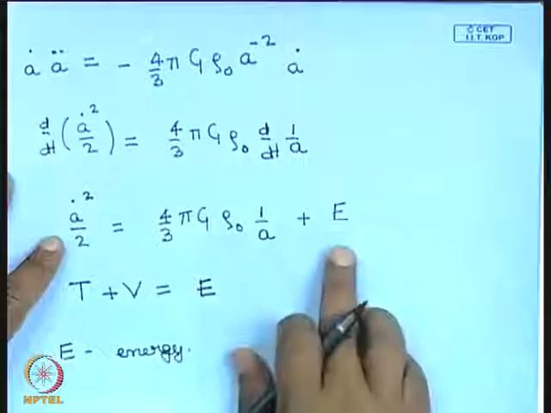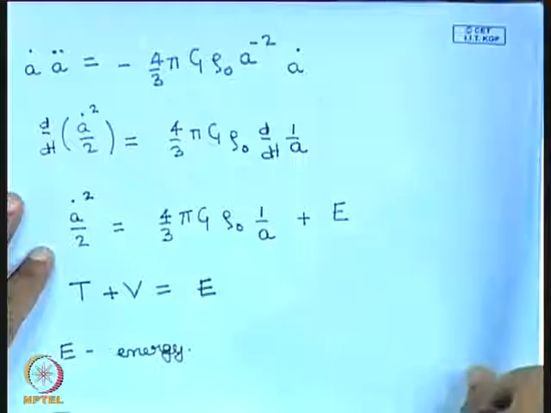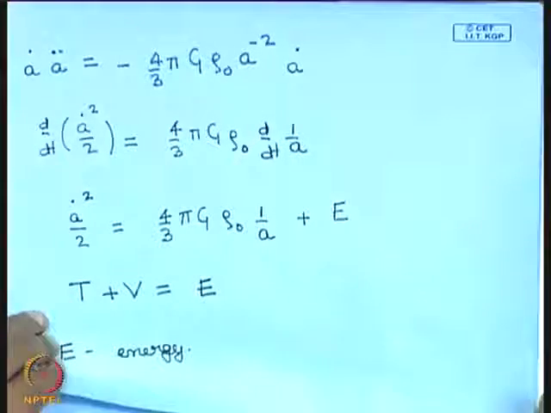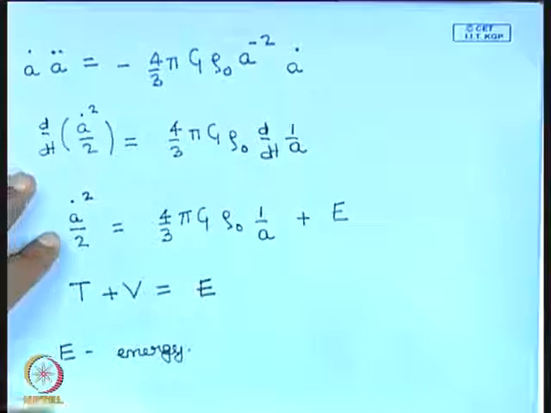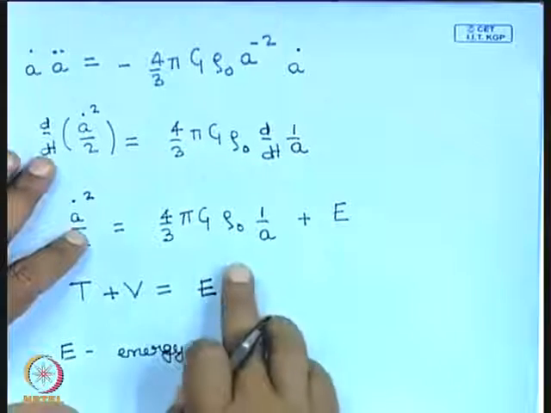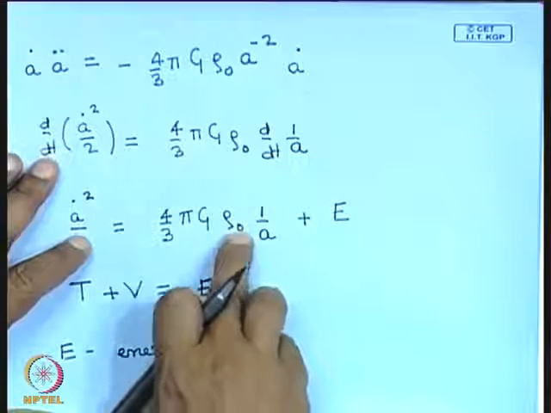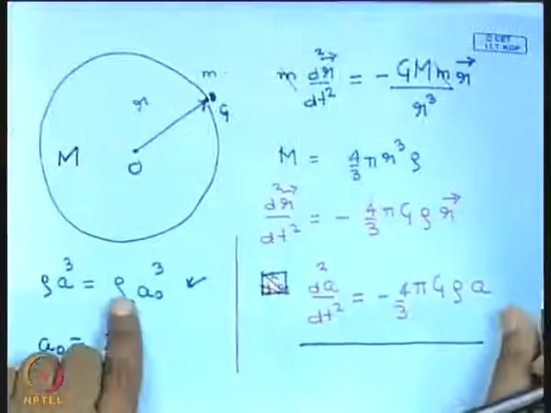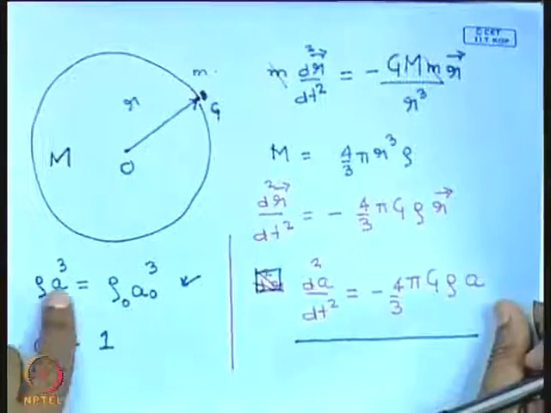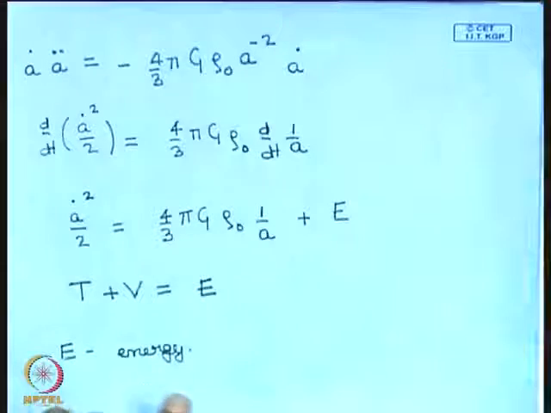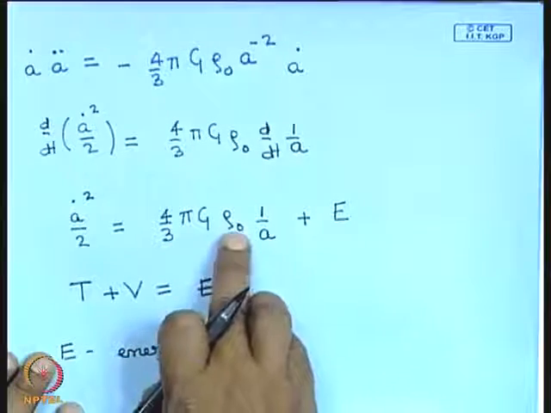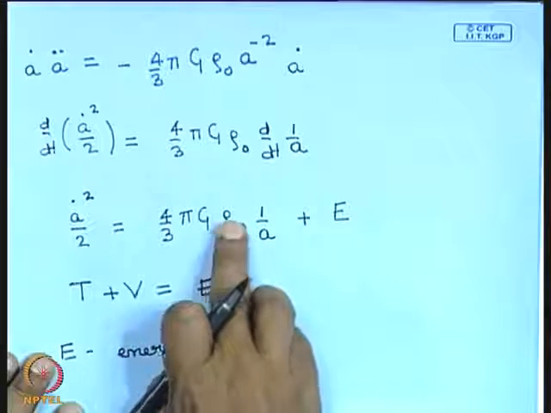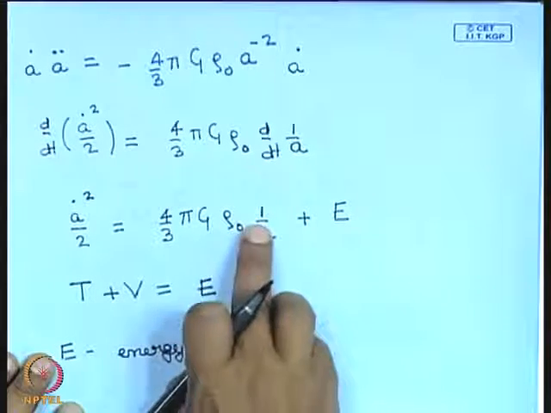To determine the value of E, let me write down the same equation in a slightly different way. Let us put back the value of the density over here. So rho naught is rho into a cube. If I put back the value of the density, this becomes rho into a cube by a, so rho into a square.